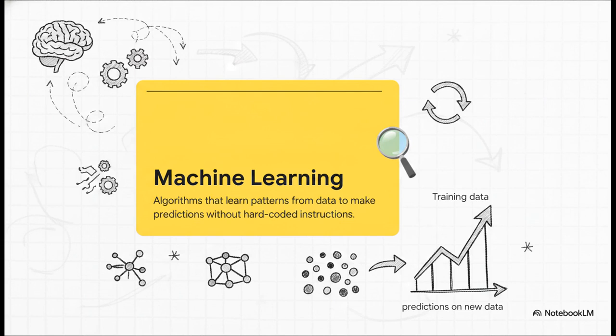And that brings us perfectly to our formal definition. Machine learning is a subset of artificial intelligence. It focuses on algorithms that learn patterns from training data to make inferences and predictions on completely new data. Notice that last part, without explicit, hard-coded instructions. The whole goal here isn't just crunching historical numbers, it's about generalization. We want the model to apply the patterns it learned to totally new, unseen, real-world situations.